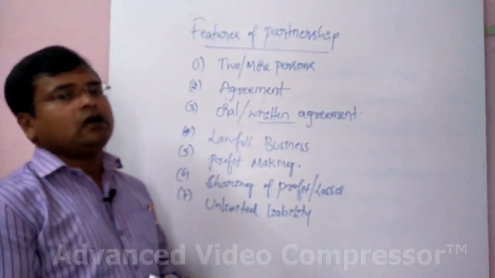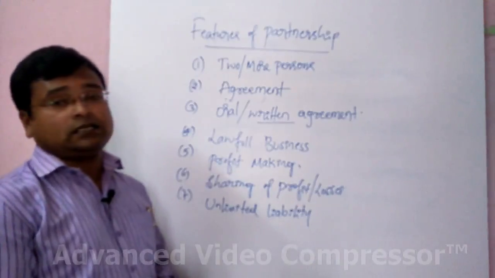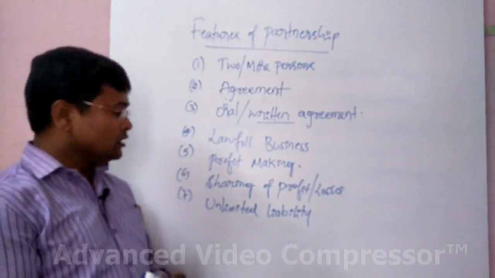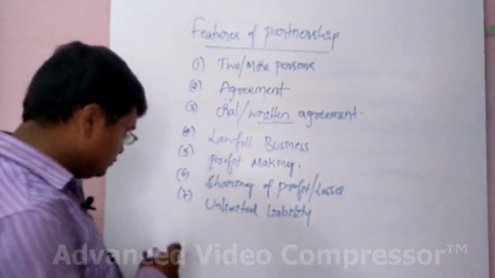That means the liability of the partners is unlimited.